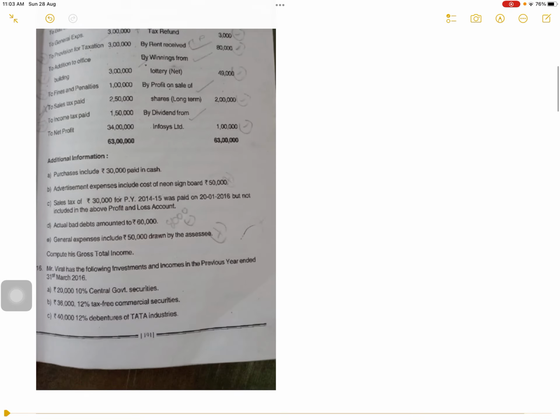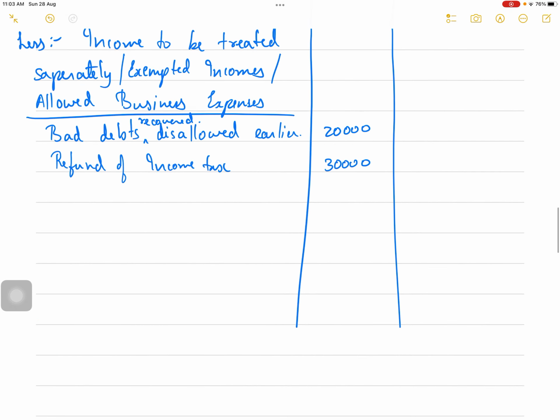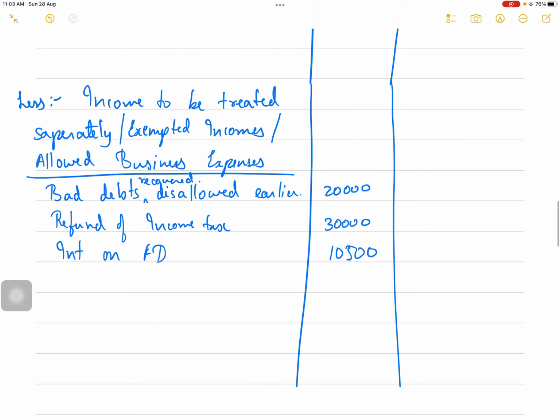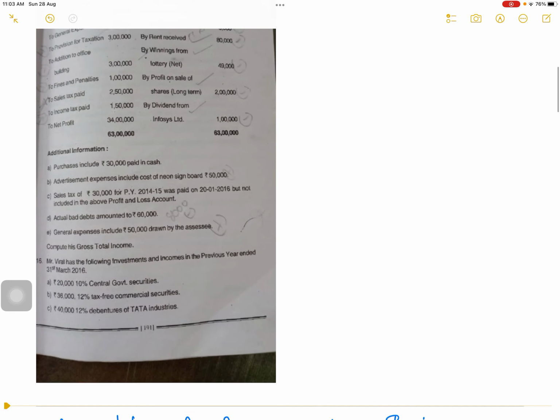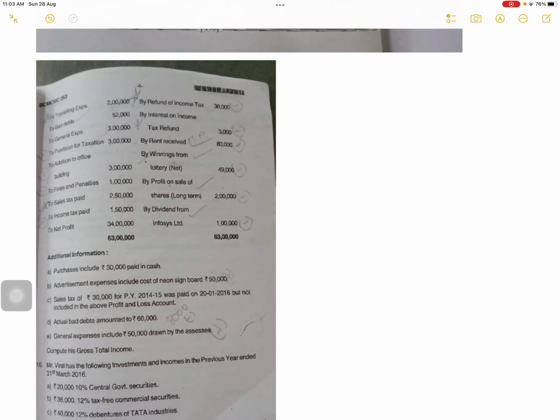Did I remove this interest on FD, 10,500, from here? Oops, I forgot that. I have to remove it. Interest on FD, 10,500, is income from other source. It will not come in income from business. So I removed interest on FD from income from business, and I have put it under the head income from other sources.